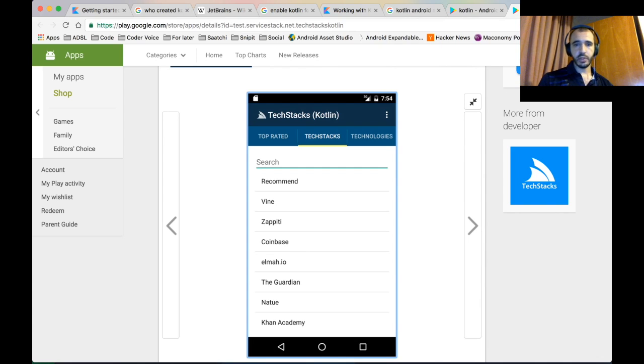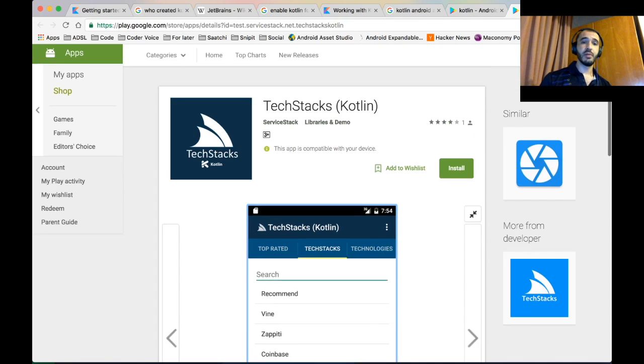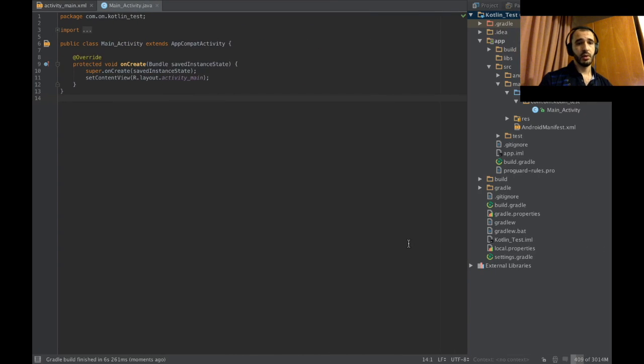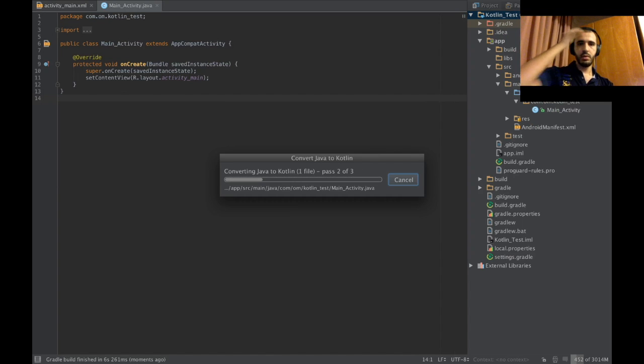I'm pretty sure it can do the exact same. I'm not sure it can do the exact same thing because I don't know. I'm not going to say it doesn't. But why wouldn't it? It's going to have access to the Android APIs. You can do the exact same thing with Android APIs as you can with Java, I'm pretty sure. Anyway, in the next video we'll find out for sure. So, Control-Shift-A, convert to Kotlin. It's happening, guys. It's happening.